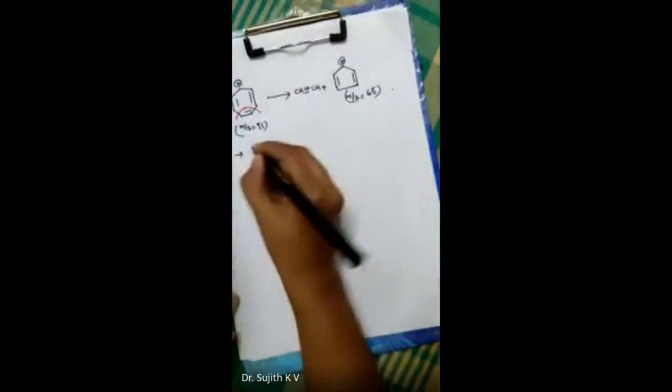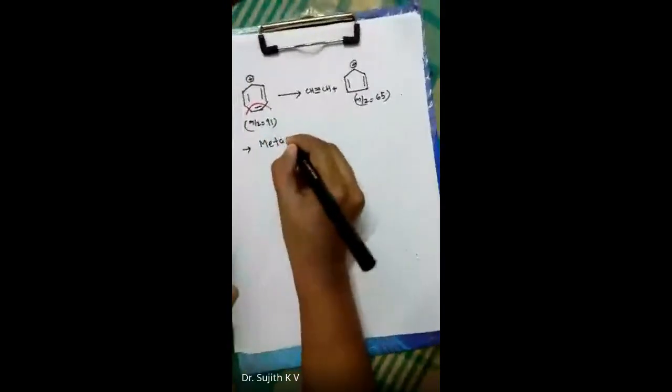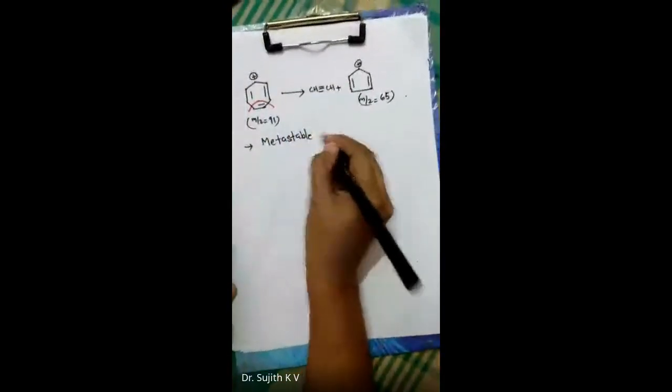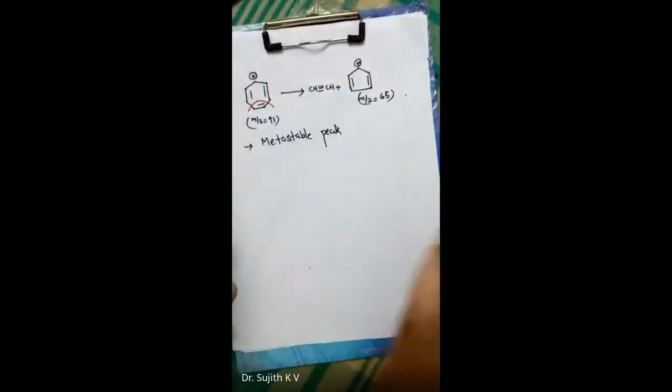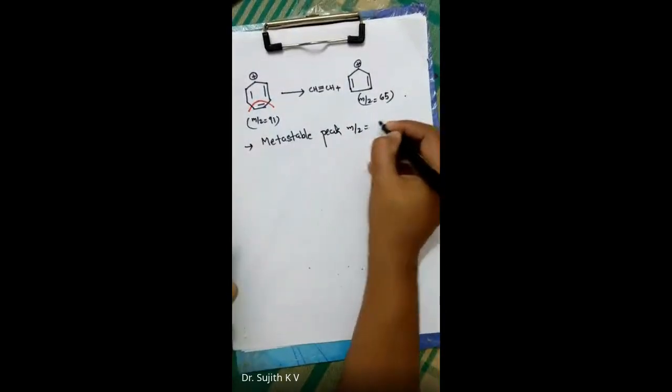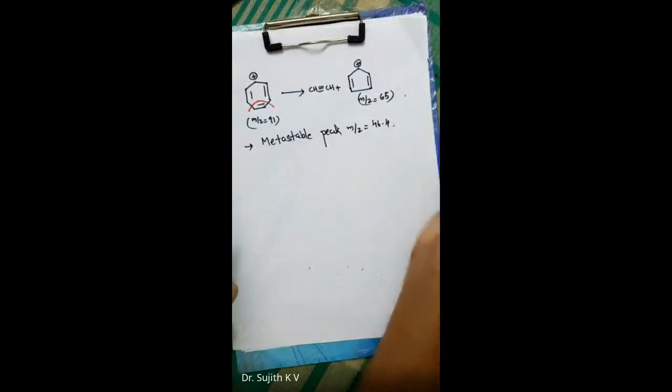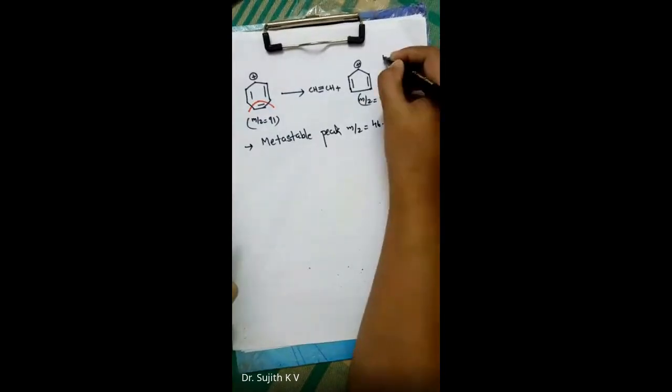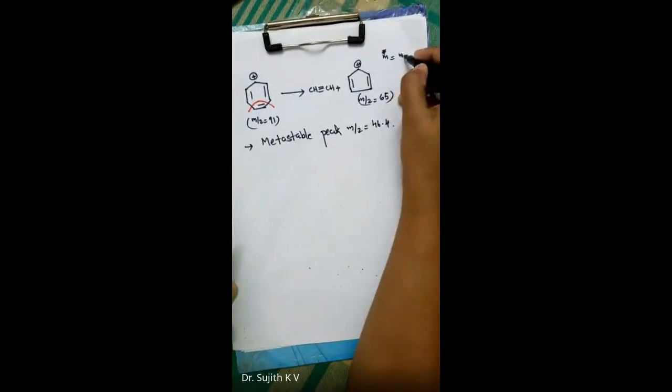And one more thing, there is a metastable peak at m/z equal to 46.4. You might be remembering the metastable peak m star. How was m star obtained? It is m2 squared by m1.